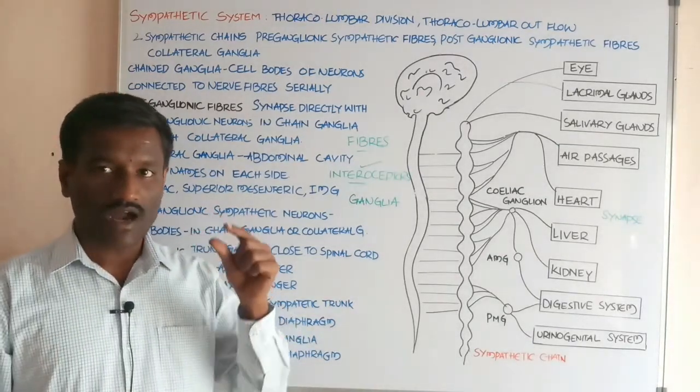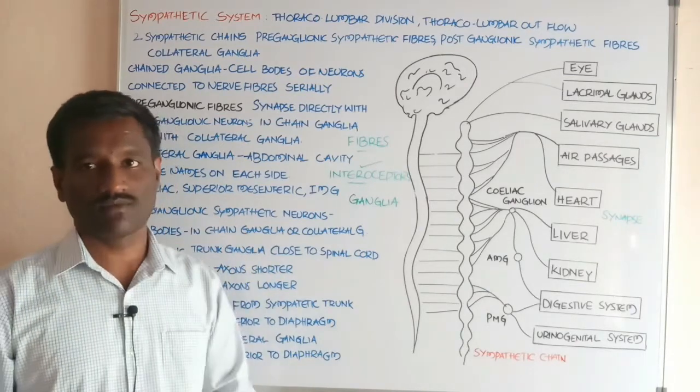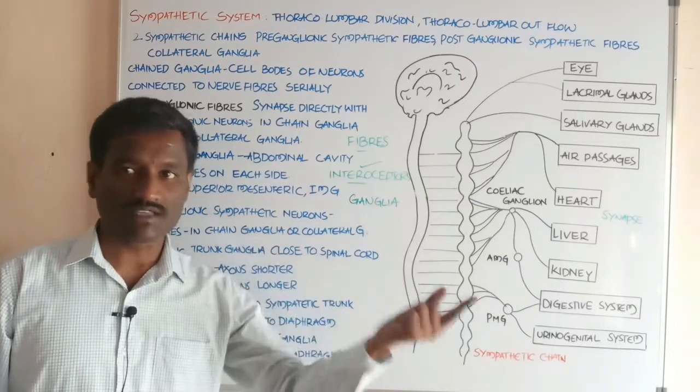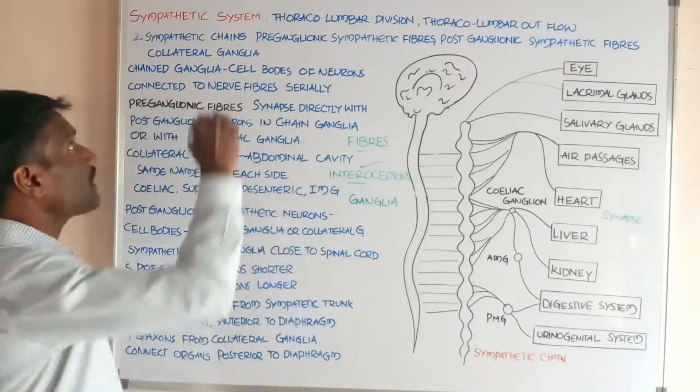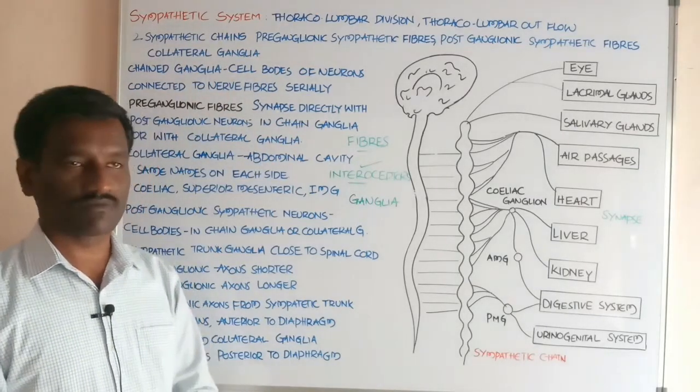Students, the autonomous nervous system is divided into two types. One is the sympathetic system, another one is the parasympathetic system. Students, now about the sympathetic system. What about the sympathetic system?